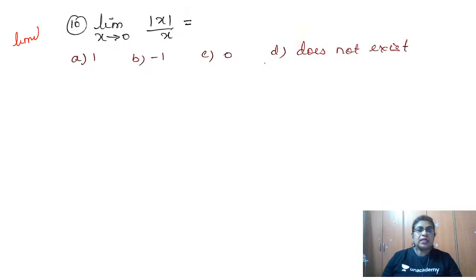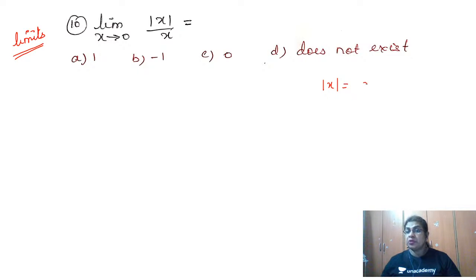Okay, so this is a limits chapter. So what is given here? Limit x tends to 0, mod x by x is equal to. Now let us know the mod x definition first before we proceed here. Okay, so let us see what is mod x telling us. What is the modulus of x definition telling us?